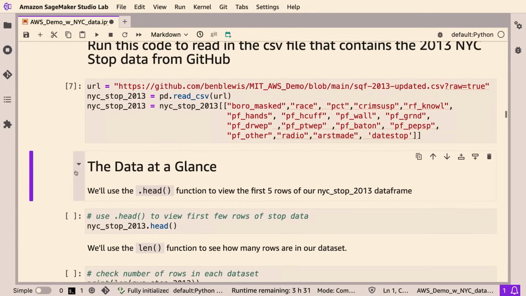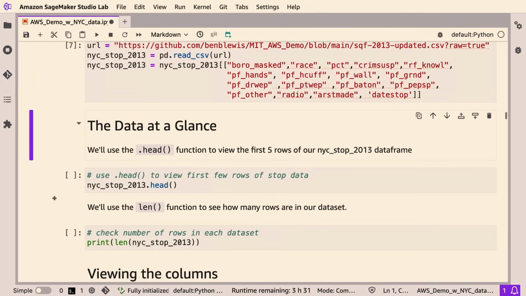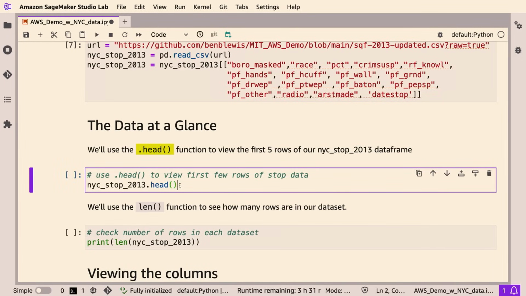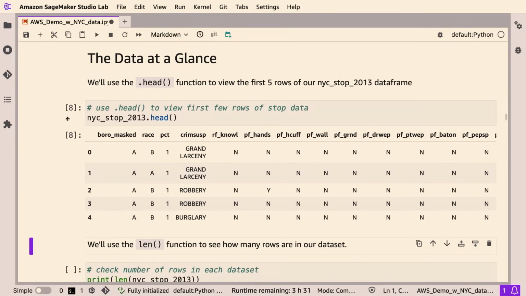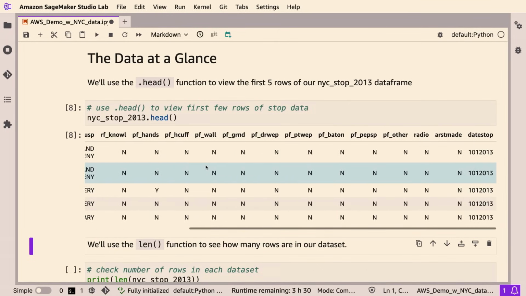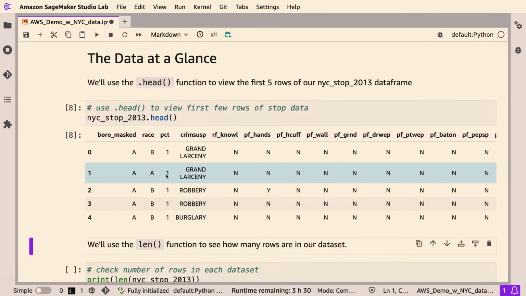And now let's take a really simple look at the data at a glance. We can use the .head function, and this will give us the first 5 rows of our data. So I'm just going to go ahead and run that. And this function is helpful for any data set that anybody has read into a pandas data frame. Exactly. It gives you a good sense of what the columns are, and maybe what some of the different levels within the columns are, without having to look at the entire data set at once. What if someone needed to read in more than just 5 rows of data?